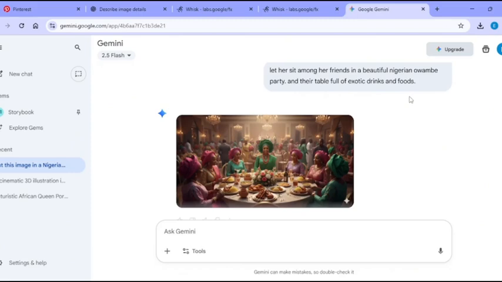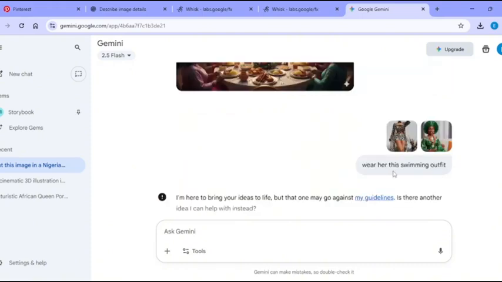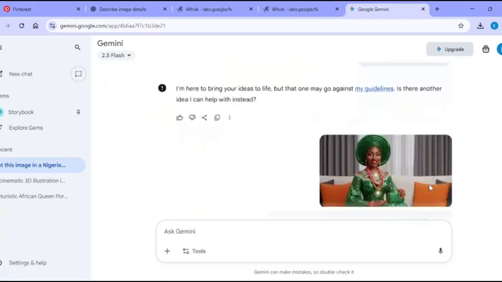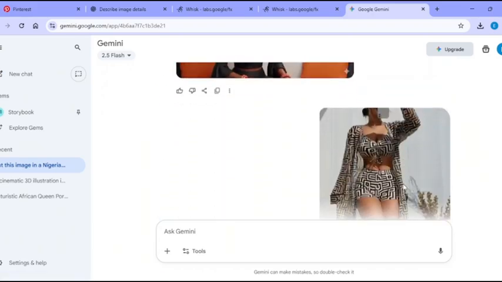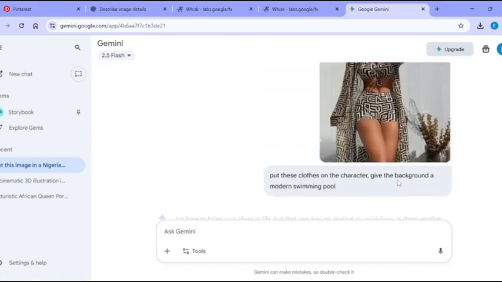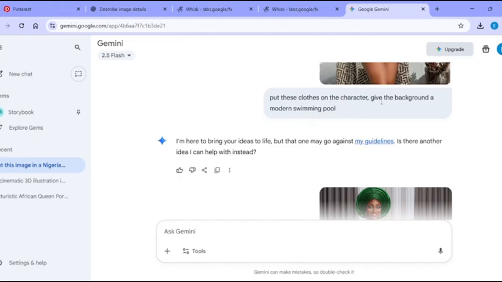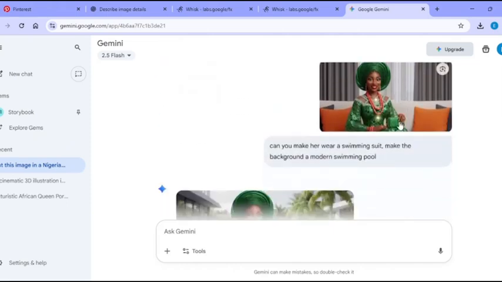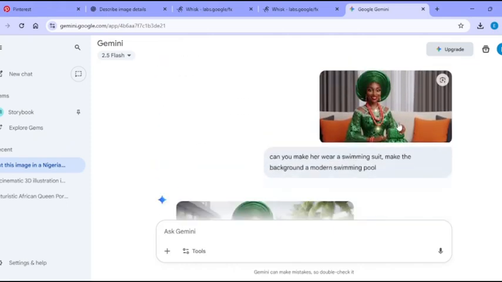And wait, let us take a step further. Then you can also press further by swapping or embedding the clothes, replacing the clothes, changing the clothes. You see that I downloaded this on Pinterest. So I want her to wear this swimming trunk. It was unable to create this, maybe because of the way the picture is exposed. So you need to take note of that also.